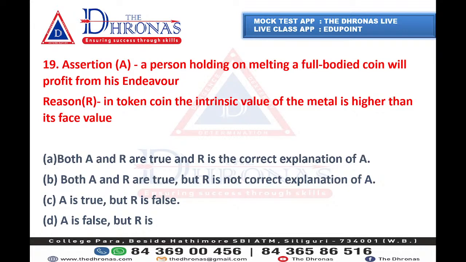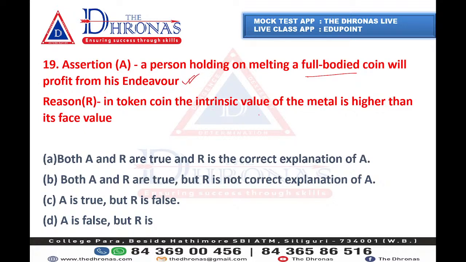Full-bodied coin and token coin. These coins are used to make blades and can be sold at high value. Yes, so I think you listened to Murali sir's video. That's how you came to know. A person holding a full-bodied coin will profit from his endeavor. Yes, that's absolutely correct.